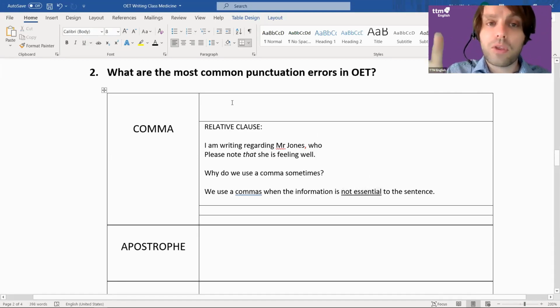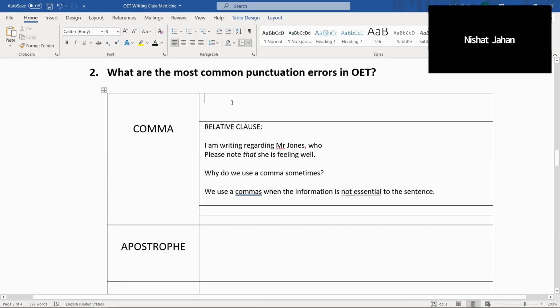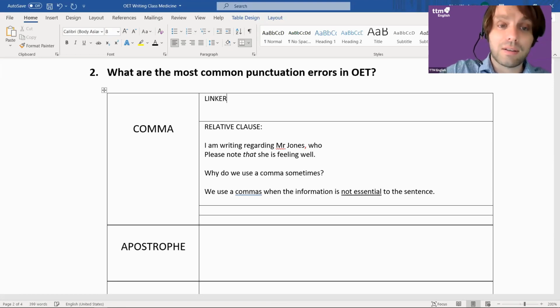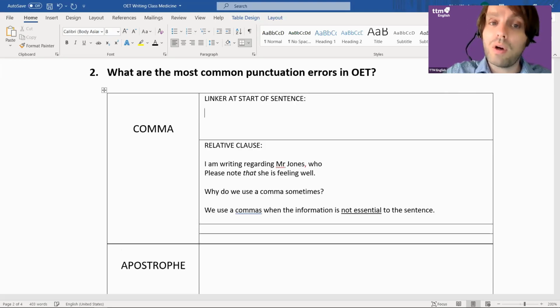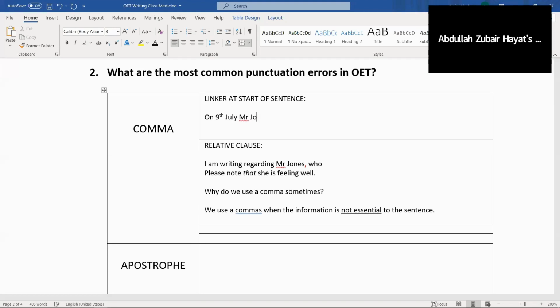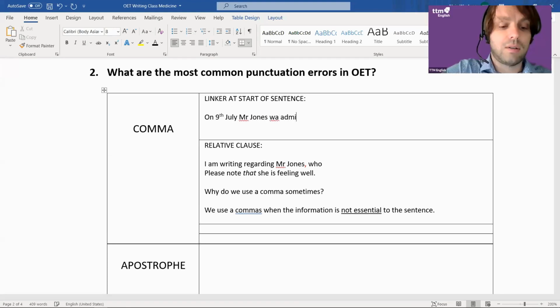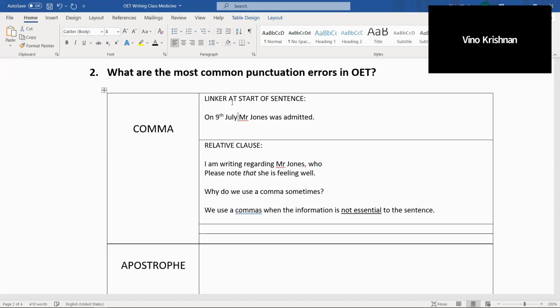Okay. Now, a bigger error, actually higher than relative clause errors: you see this linker at the start of a sentence. That's the number one. When I reviewed your work, that was the number one. So you might say, on the 9th July, Mr. Jones was admitted. What's the problem here? After 9 July, comma.